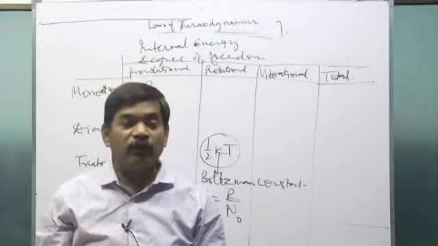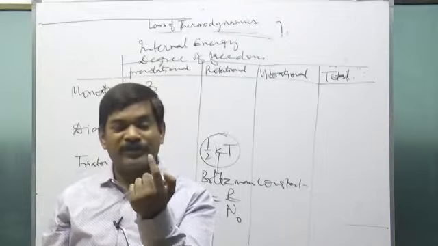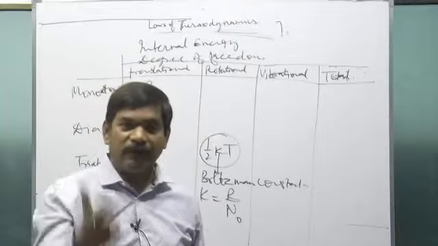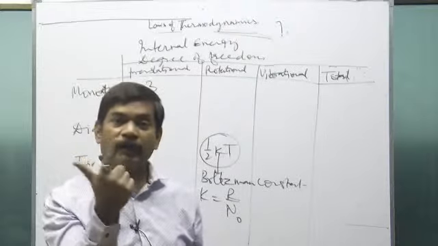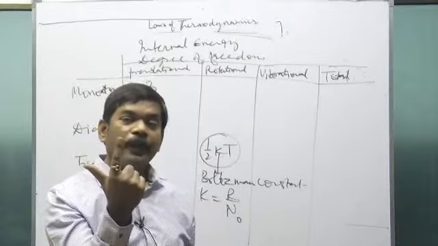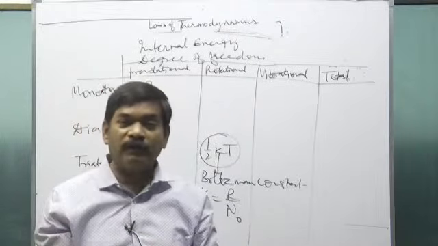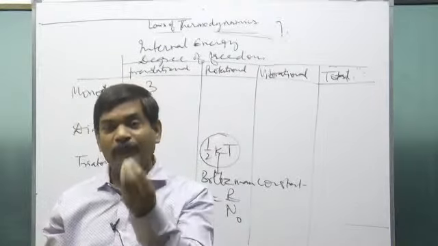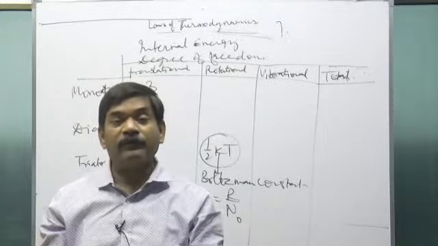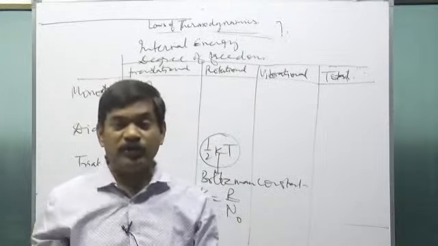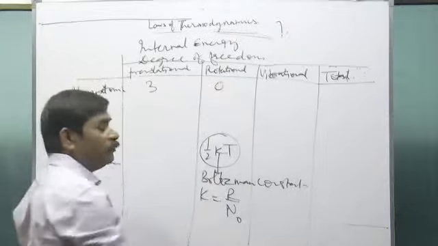The moment of inertia of the molecule about an axis that passes through itself, because it's a particle, whether the axis is along the x-axis, y-axis or z-axis, passes through the molecule itself. The molecule is very tiny, so all the mass is lying on the axis, so its moment of inertia is 0. Because its moment of inertia is 0, half I omega square will be 0. So a monatomic gas molecule has no rotational degree of freedom, it's 0.